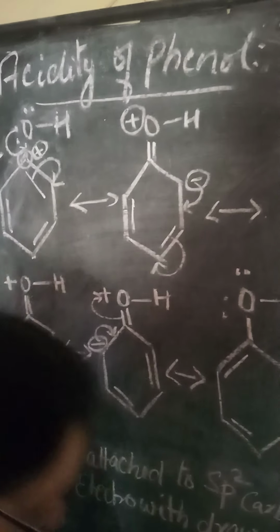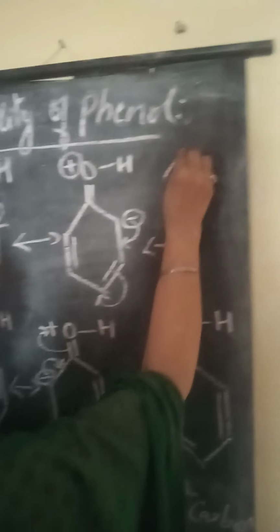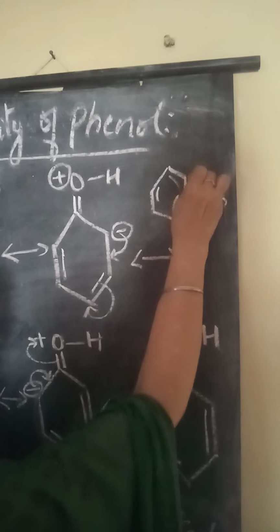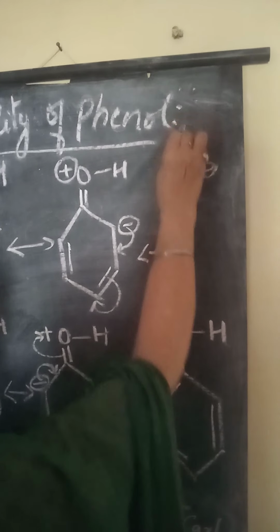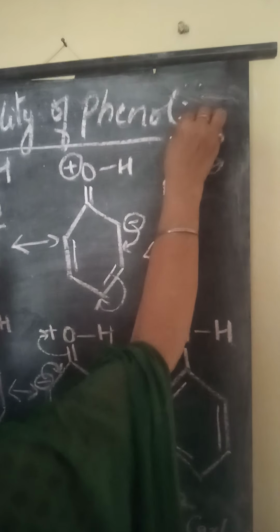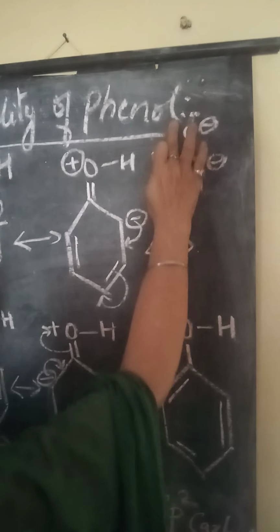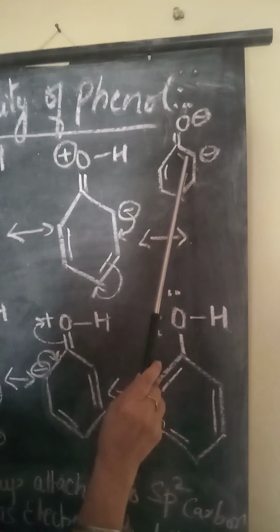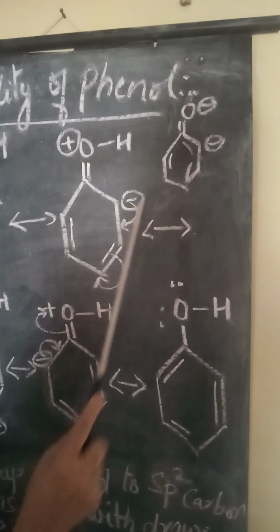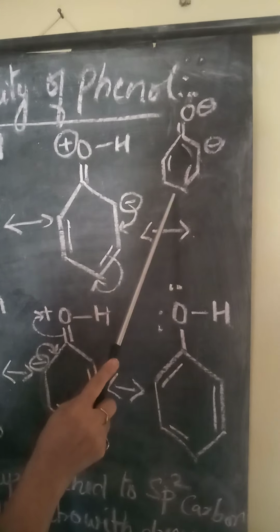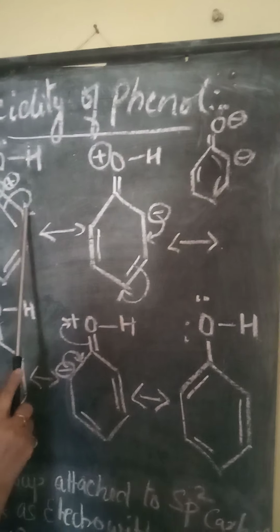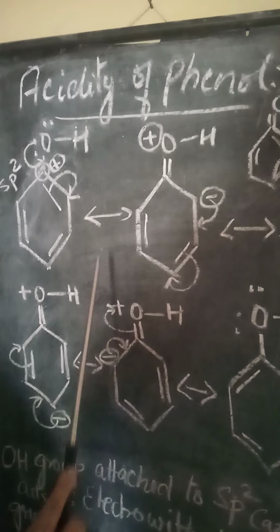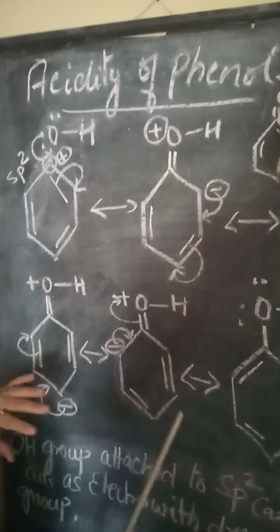Forming phenoxide ion, that means you can see the phenoxide ion. This will be the structure for phenoxide ion. As you know, the electron has been taken up by this carbon and this oxygen has attracted the electron. So now this is the phenoxide ion that has been formed. Now we are going to study the stability of this phenoxide ion, as well as why the acidic character of phenol is higher, because of this resonating structure. How this resonating structure works, that we will see.